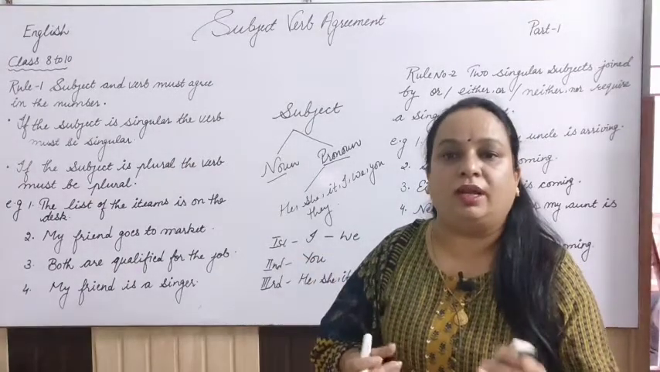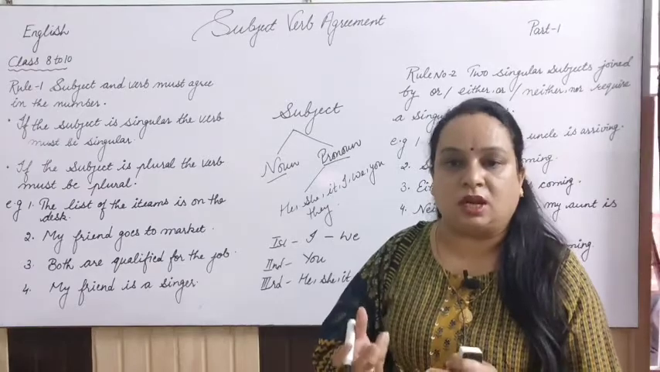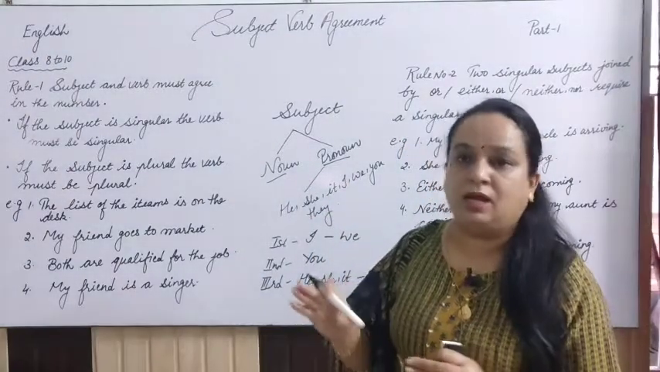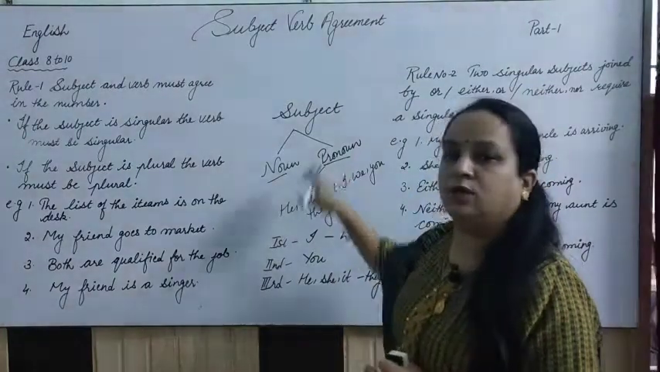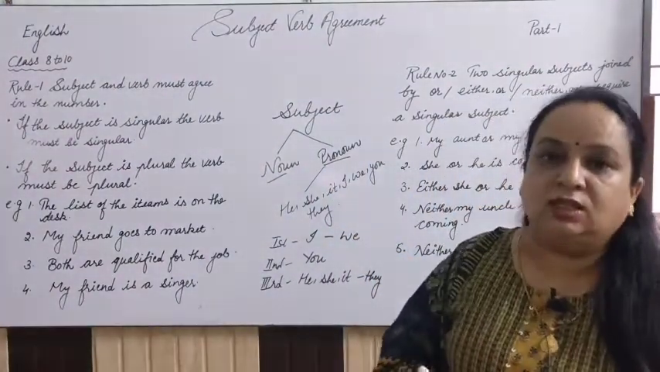Suppose anger, honesty, sweetness. These are abstract nouns which we cannot touch. So we have to keep all this in mind, what we are talking about here. So we have seen what the subject can be in the sentence.